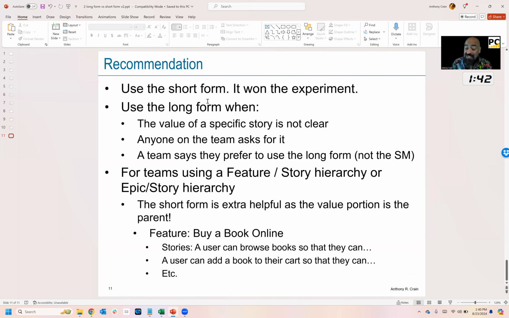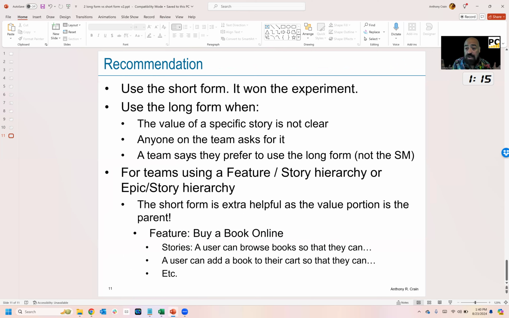So finally, here's the recommendation from our experiment. Use the short form. It won the experiment. However, there are times where the long form is useful. If the value of a story is not clear, like it's a standalone story that doesn't trace up to a parent, that's a great time to write the long form. It's a standalone story, right? Or if anyone on the team asks, hey, can you help me understand the value of this story? Immediately write in long form instead. That's going to help you think it through.